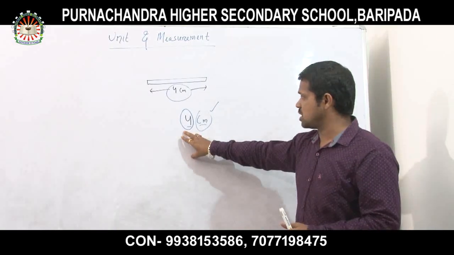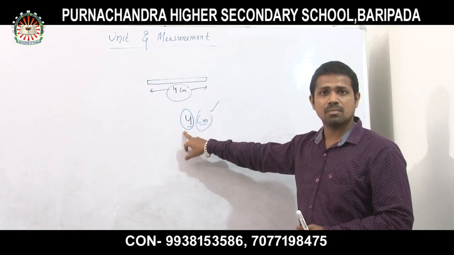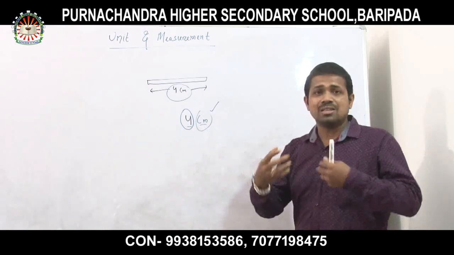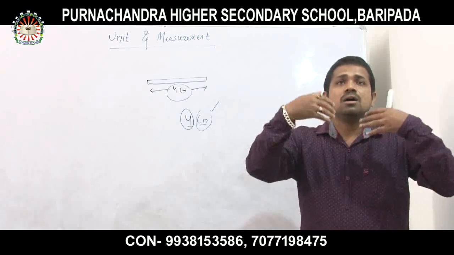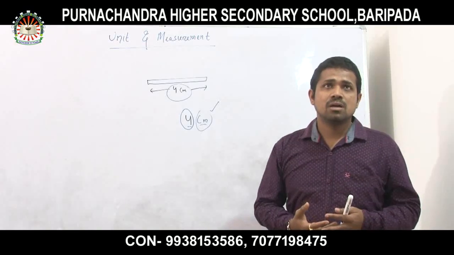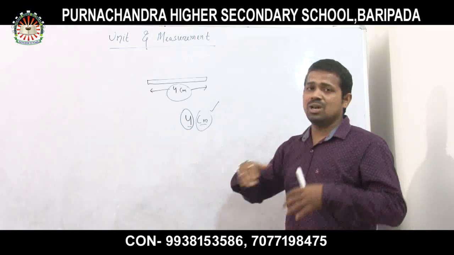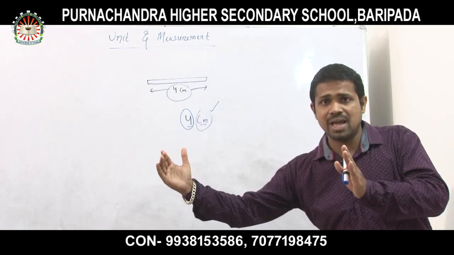And come to the first one, that is the 4. So what does the 4 give us? Now 4 gives us the number of times. How the number of times will increase or decrease from the comparing length.